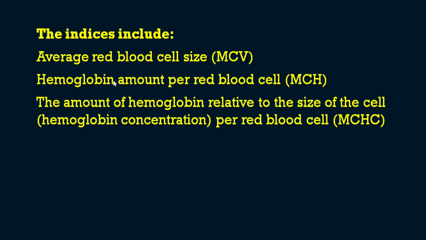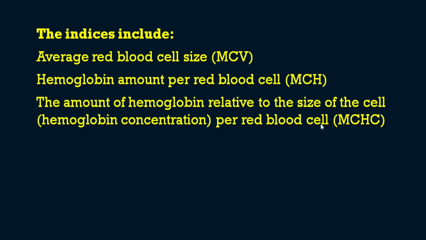Then next comes the hemoglobin amount per red blood cell, that is the mean corpuscular hemoglobin. Okay, so that is the hemoglobin amount per red blood cell. And finally the amount of hemoglobin relative to the size of the cell, per red blood cell.